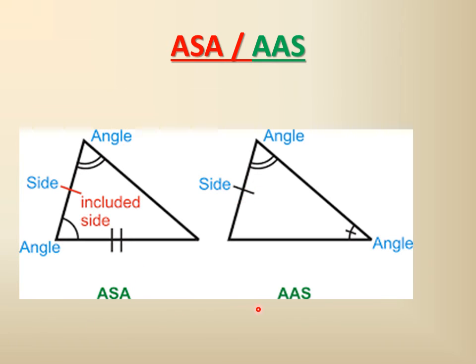So that's the difference. Yes, ASA: the S is in between the two A's, that means the two angles of a triangle. And here AA is there and S is outside, or not between them.